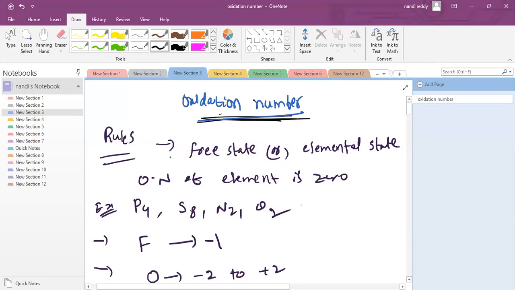Oxidation number revision. If completed, let me know.